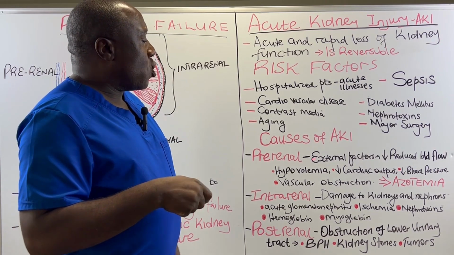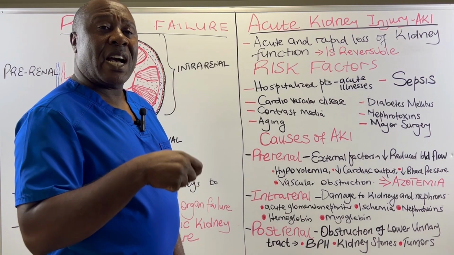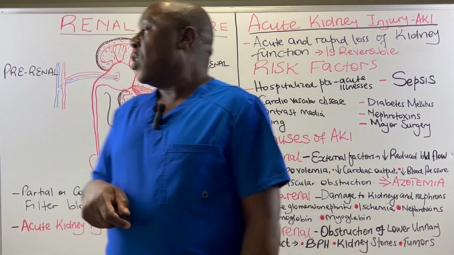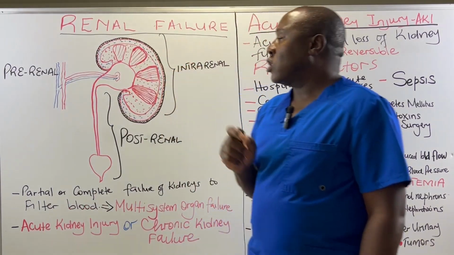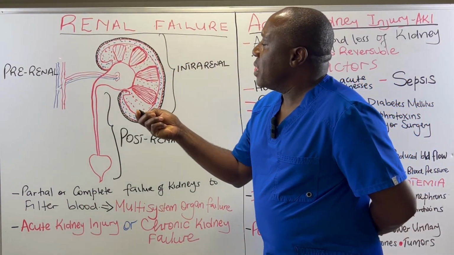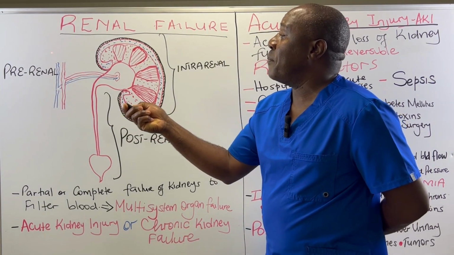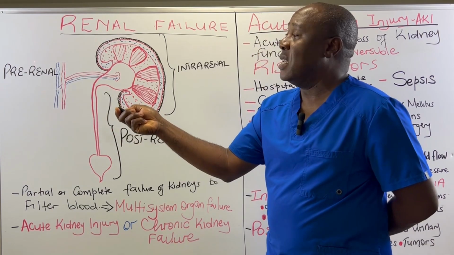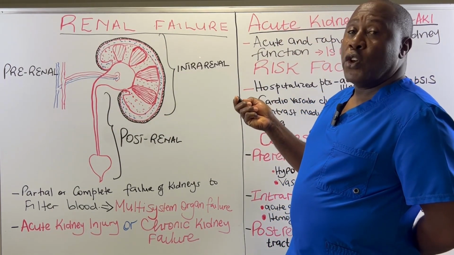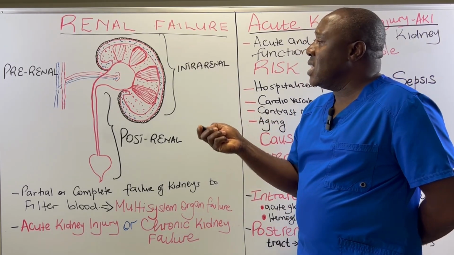So what are the causes of acute kidney injury? When a person suffers acute kidney injury, what are the causes? Now, we have divided the causes of acute kidney injury into three. We have got prerenal causes. Prerenal causes are those that happen before the kidneys. Then we have got intrarenal causes. Those are causes that happen within the kidney itself.